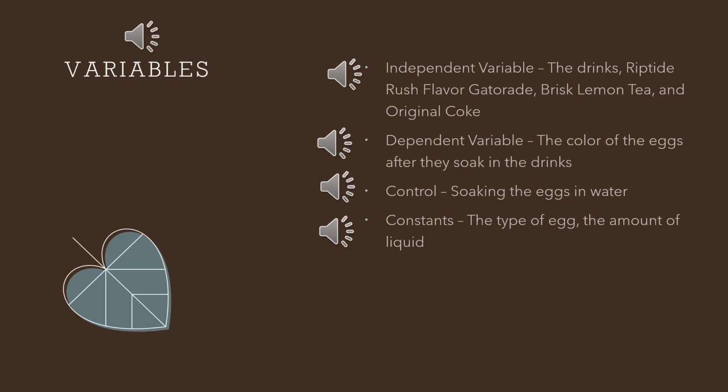These are all of my variables for the science fair experiment. My independent variables are the drinks: Riptide Rush flavored Gatorade, Brisk Lemon Tea, and Original Coke. My dependent variable is the color of the eggs after they soak in the drinks. My control variable is soaking the eggs in water. The constants are the type of egg and the amount of liquid poured in the cups.